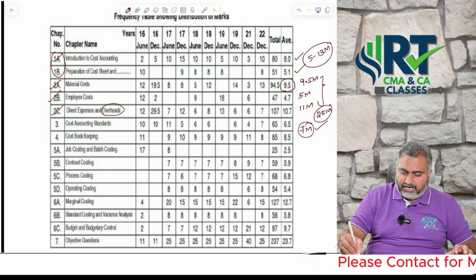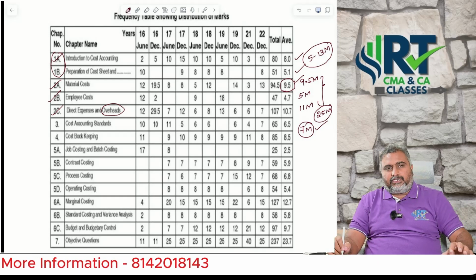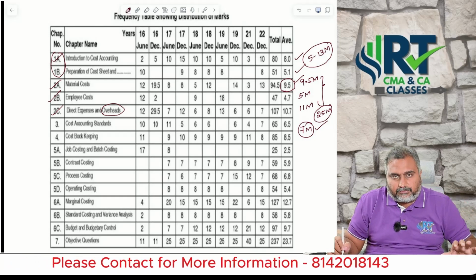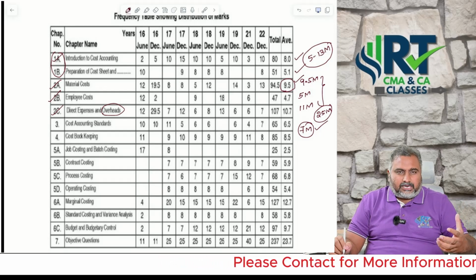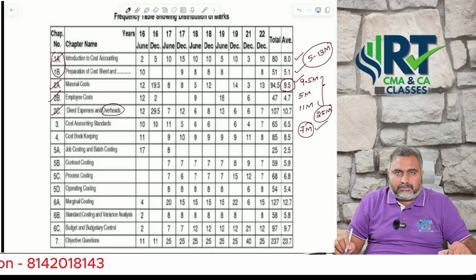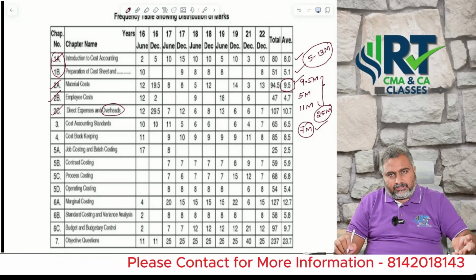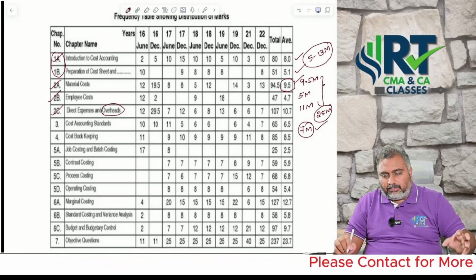Next, second priority, go with material costing. I think many students love to do the material costing chapter because the major part runs on formulas. If you are thorough with the formulas, you can expect MCQ questions as well as EOQ-based questions. They concentrate on those areas.